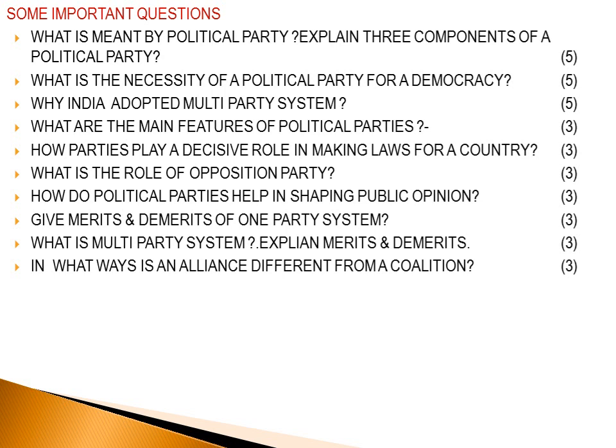Coalition government was framed in the previous elections, and now the alliances or fronts are working with the help of the regional parties. So what are the main features of the political parties? How do parties play a decisive role in making laws for the country? What is the role of opposition parties? The main features are covered as 3 marks questions. How do political parties help in shaping public opinion? Merits and demerits of one party system and multi-party system, and in what ways is an alliance different from a coalition government?